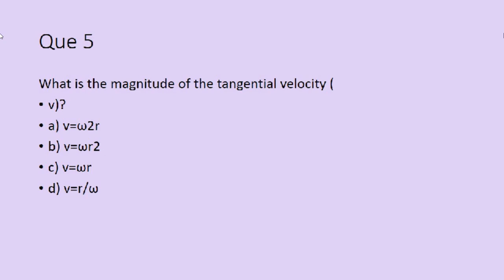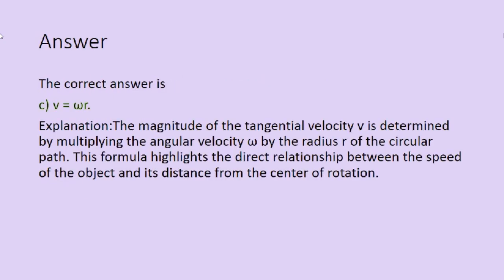Question number 5. What is the magnitude of the tangential velocity, which is denoted by v? Option A, v is equal to omega square r. Second option is v is equal to omega r square. C, v is equal to omega r. Or the D option is v is equal to r by omega. And the correct answer is option C, v is equal to omega r.